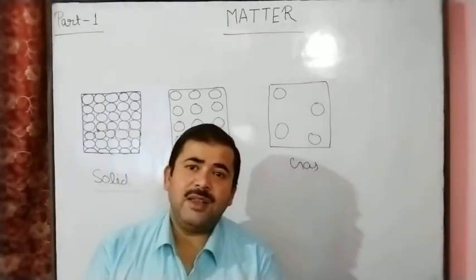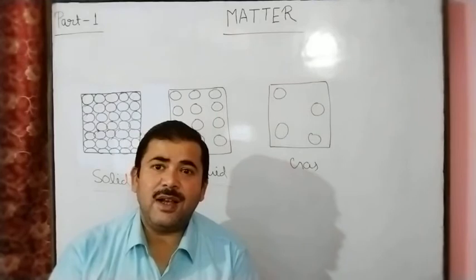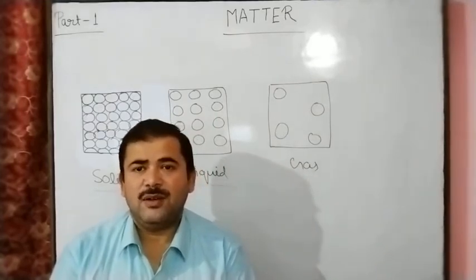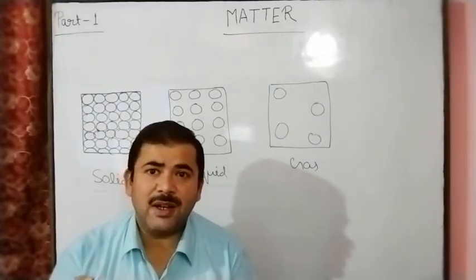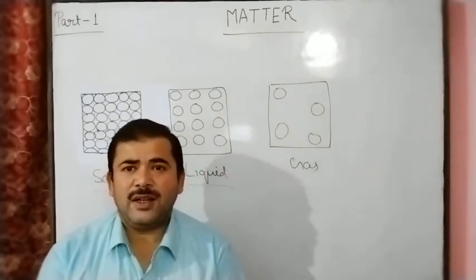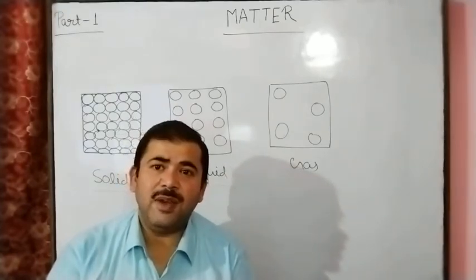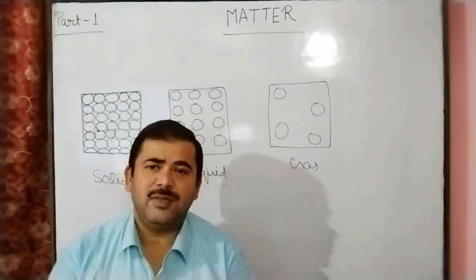And after this, matter is made by the smallest particles, atoms. And here is the definition of an atom: an atom may or may not exist independently.